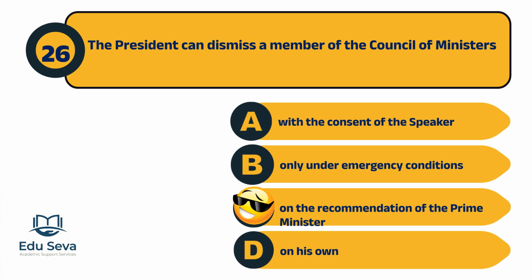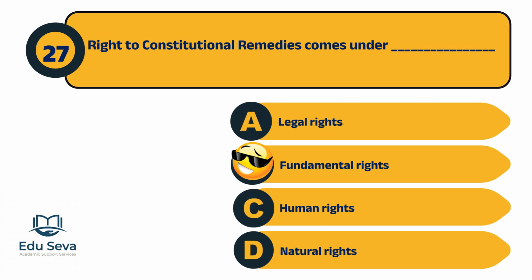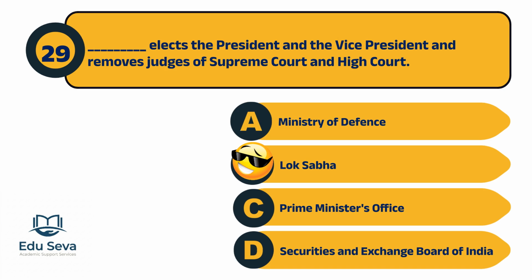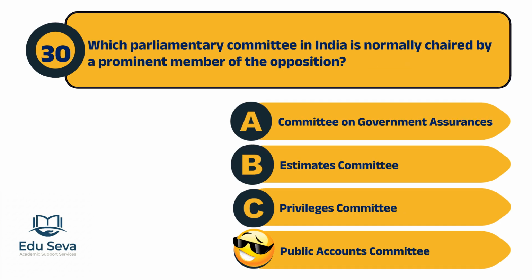The President can dismiss a member of the Council of Ministers on the recommendation of the Prime Minister. The right to constitutional remedies comes under fundamental rights. The term district judge is mentioned in Article 233 of the Constitution. Lok Sabha elects the President and the Vice President and removes judges of the Supreme Court and High Court. The Public Accounts Committee in India is normally chaired by a prominent member of the opposition.